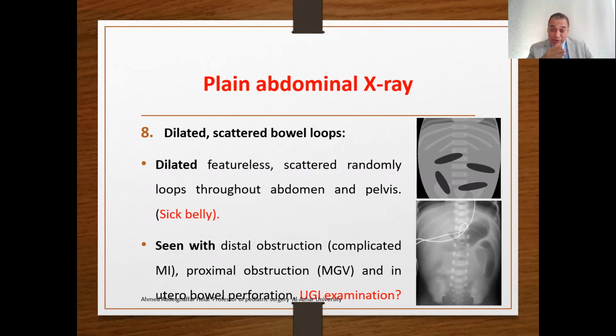So all of these presentations are radiological presentations of X-ray. You may see single bubble. Please confirm that it's a single bubble, not double bubble or double bubble with distal gas. You may find the double bubble. You may find triple bubble with distal gas or without distal gas, or dilated loops or not dilated loops. You may find diffuse dilatations of all loops, suggesting distal obstructions, so perform the colonic enema. Or you may find dilated scattered bowel loops.